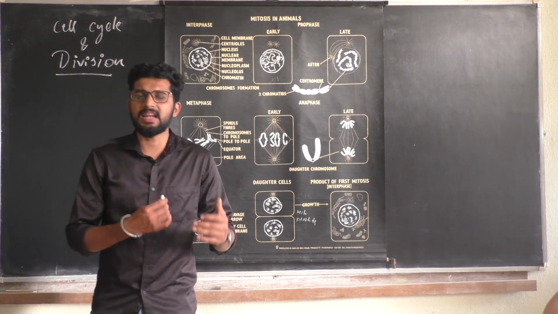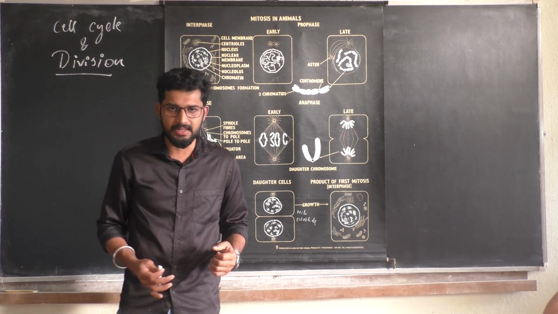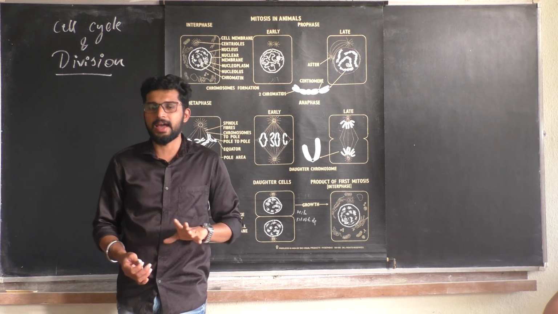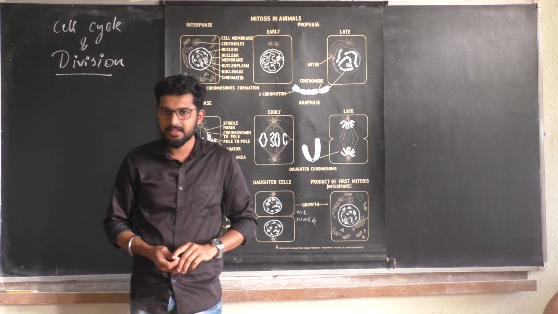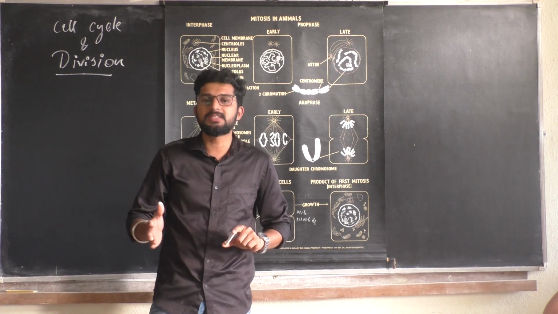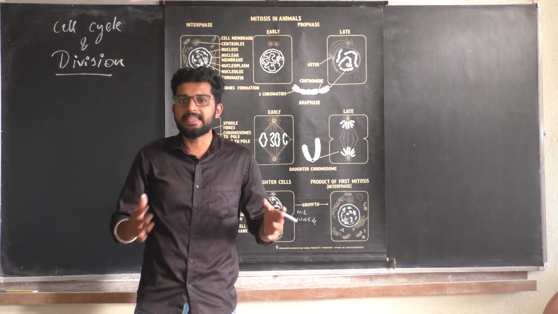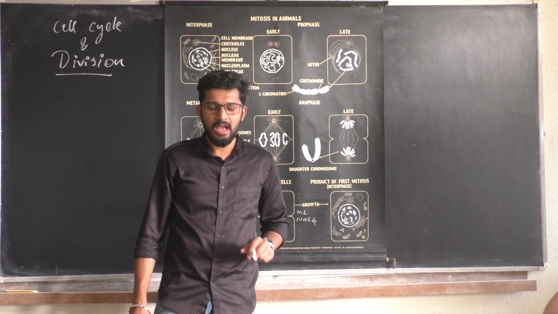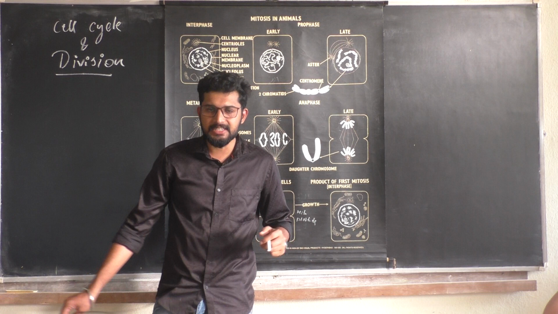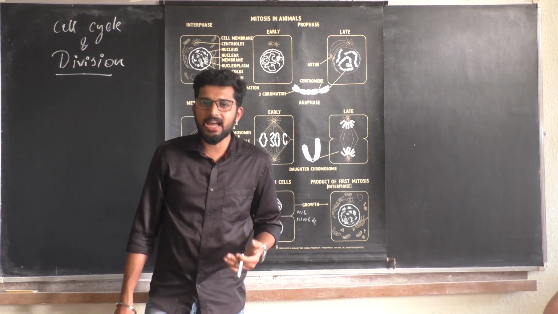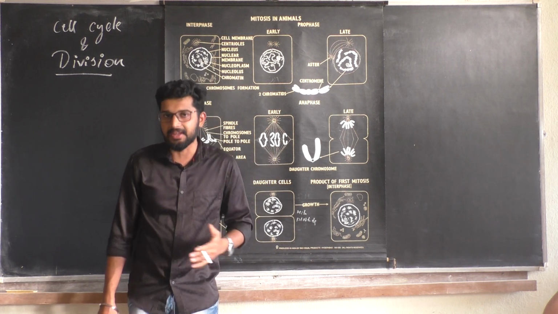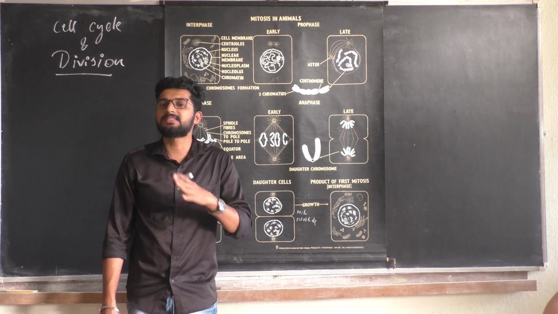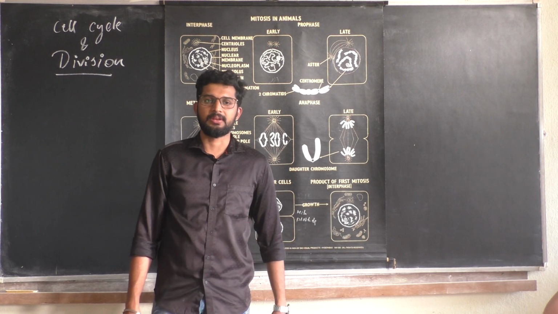As you know, the cell division or the cell cycle is divided into two phases mainly. One is called I phase, and the second one is called M phase. I phase is called interphase, where the cell is preparing for the cell division, whereas in M phase the cell is actually doing the cell division.